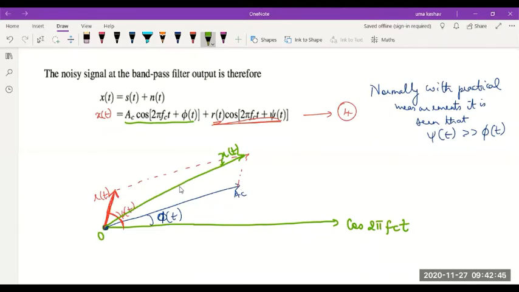So what is the value of this angle? Let me name this angle from here to here. What x of t makes with this, let me call it the angle theta. Why I'm calling it the angle theta? This is our angle of interest. Remember, I want the angle which this resultant makes with the horizontal if I'm going to analyze the combined signal. Okay. And that angle we are naming as theta. Hope you followed this phasor. Any doubts?